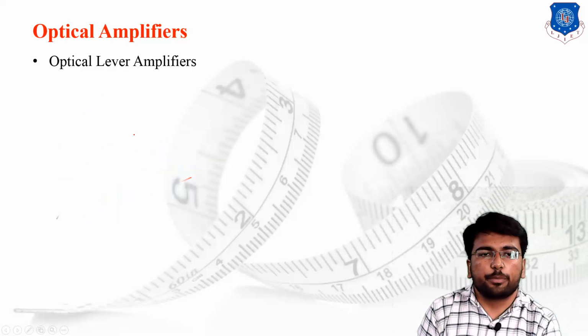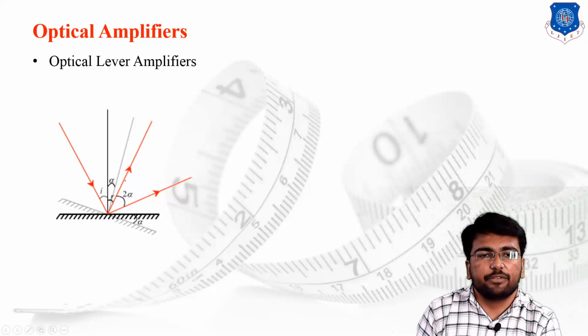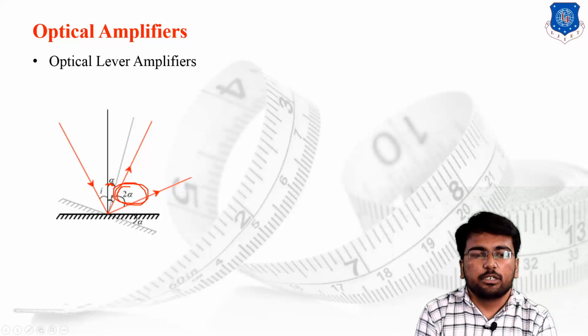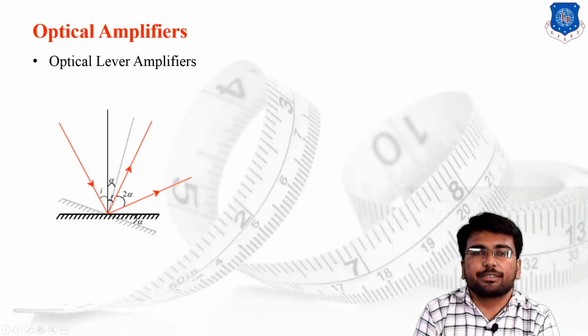This is the case of the optical lever. The figure shows that if the change in the angle is alpha, then we find the change in the reflection angle as 2 alpha, twice the change in the angle of incidence. So by applying some optics theory and a basic mirror setup, we can amplify the signal by twice the angle. So this is the case of the optical lever.